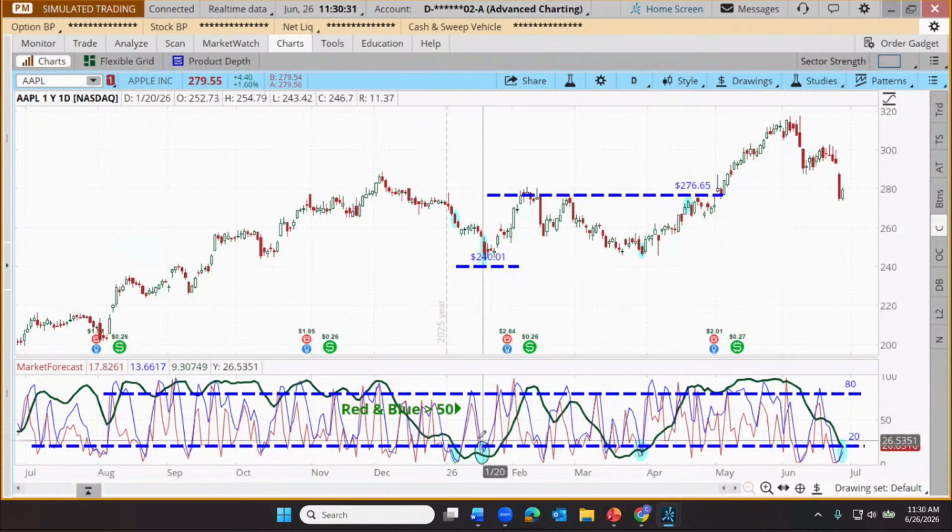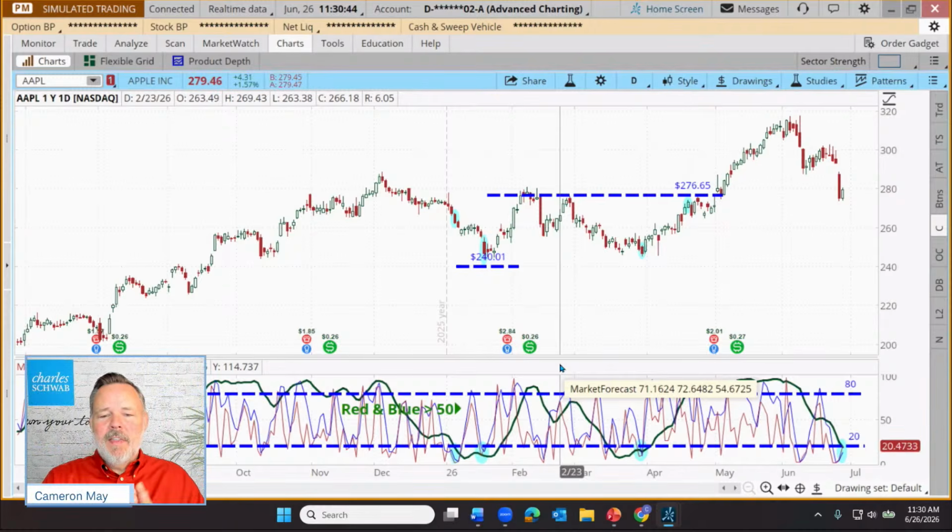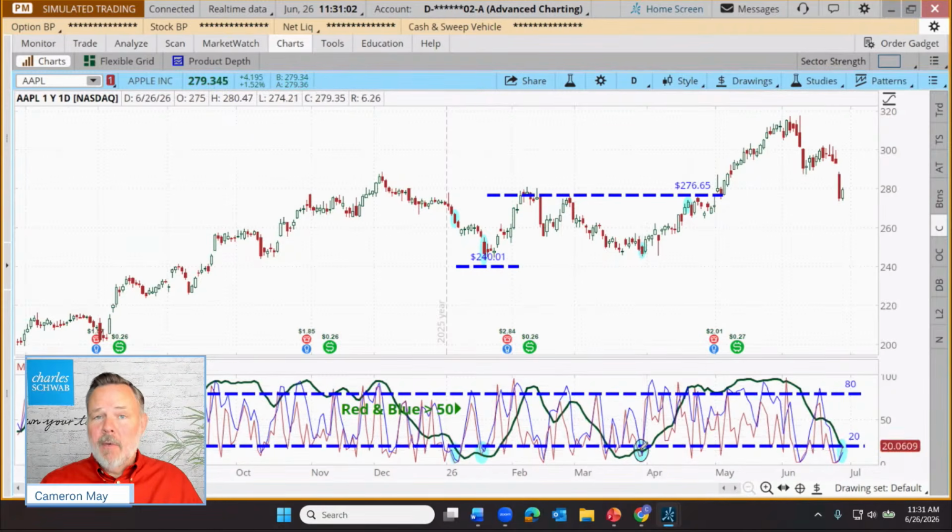Now, this is a traditional cluster, and there are lots of sticklers for traditional clusters. All three lines must be below 20 on the same day. Not everybody's quite that harsh with their definition of a cluster. They might say, well, as long as they're all within a 24-hour period. So maybe we got 2 under 20 on Tuesday, and the third one went under on Wednesday. They're all at least within 2 trading sessions, or we capture within a 24-hour period. They might be fine with that. There are lots of near misses, not lots, but it does introduce at least a few more potential signals.